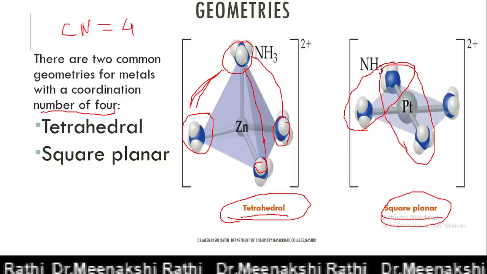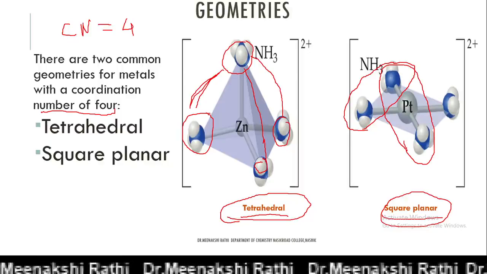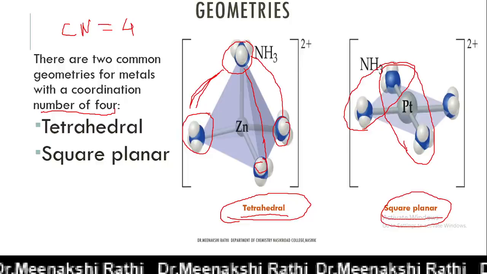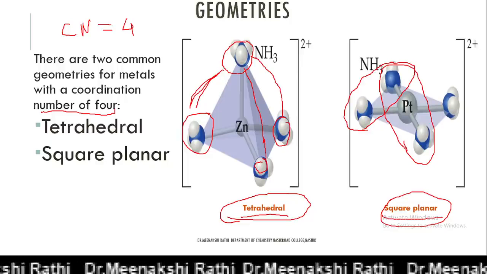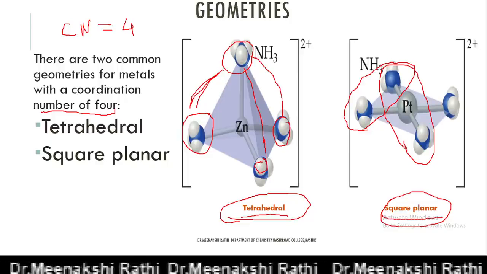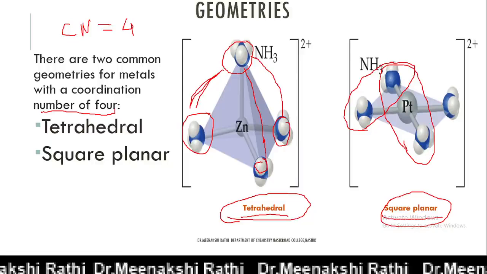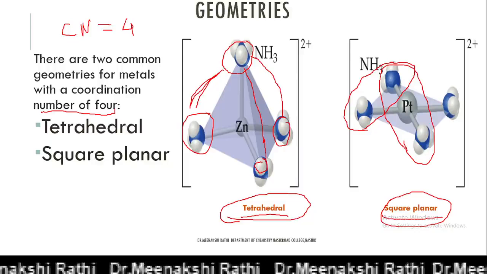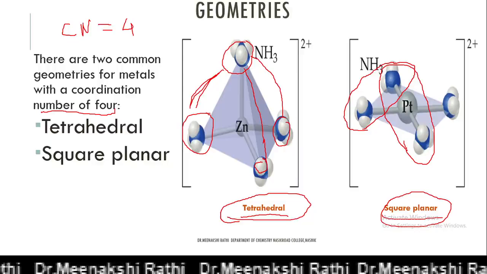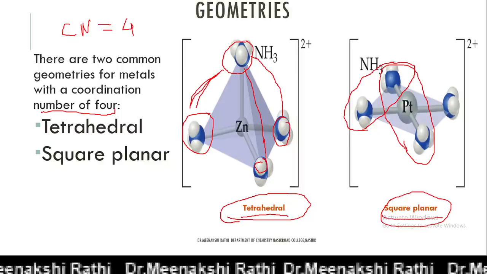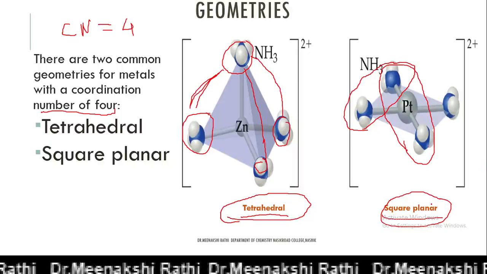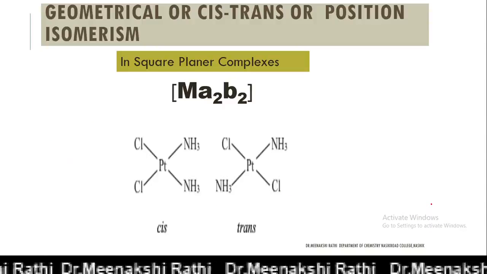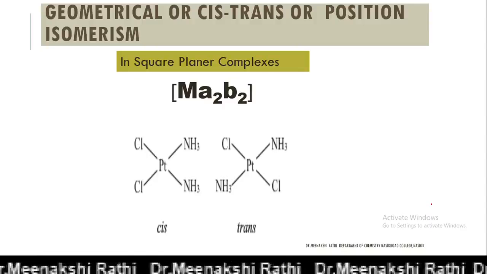So remember that coordination compounds with coordination number 4 and tetrahedral geometry do not possess geometrical or cis-trans isomerism. Cis-trans isomerism is possible only in square planar geometry. So let's begin with geometrical isomerism in square planar complexes.